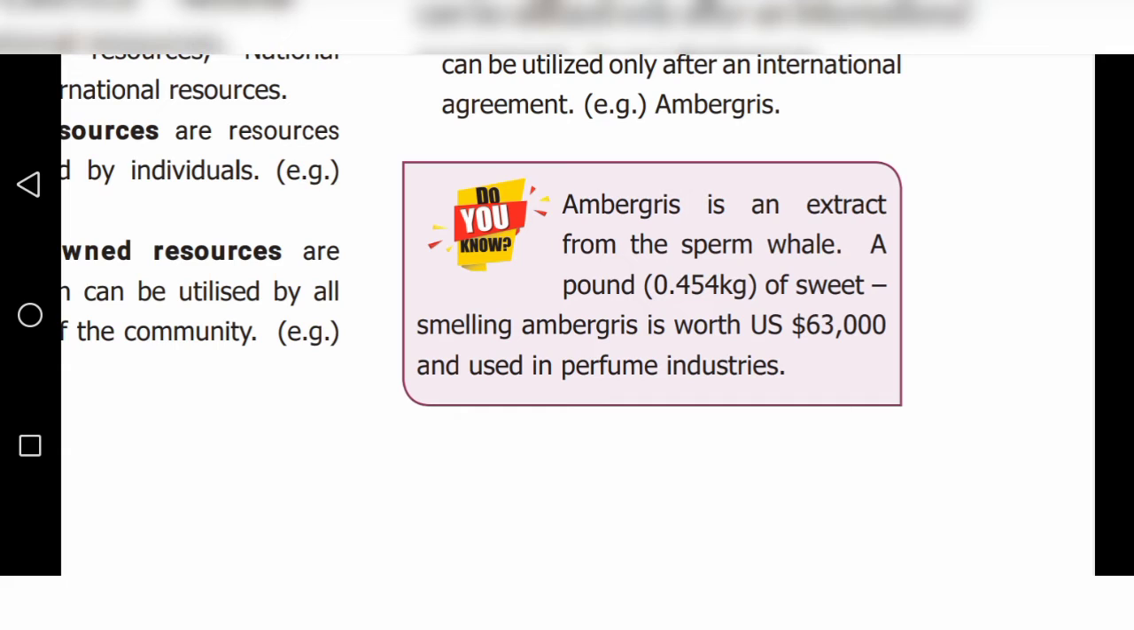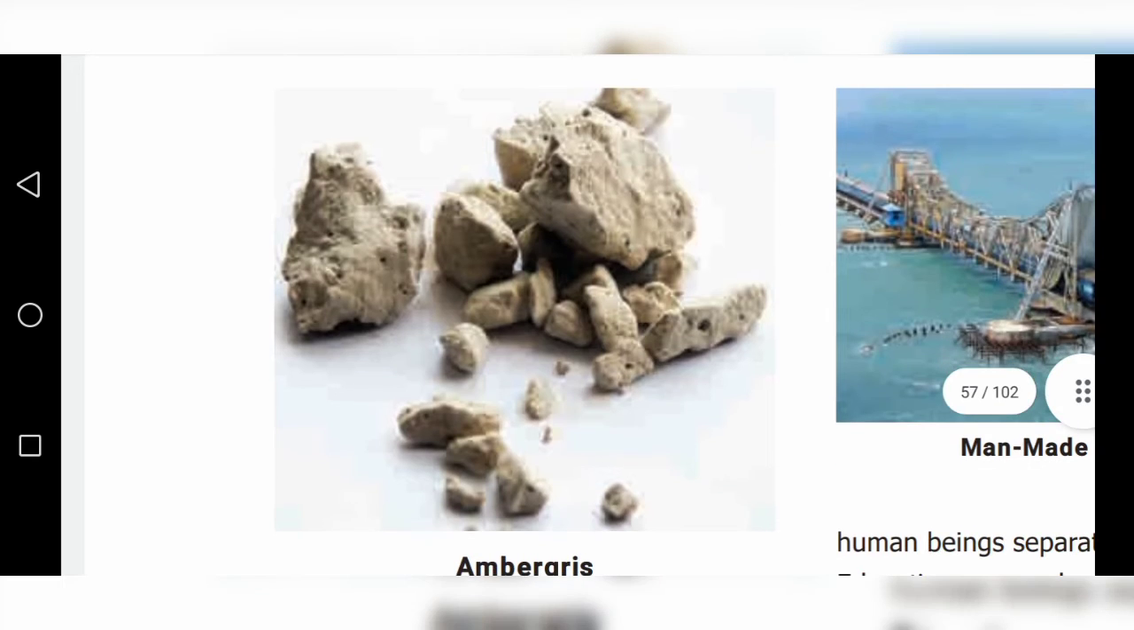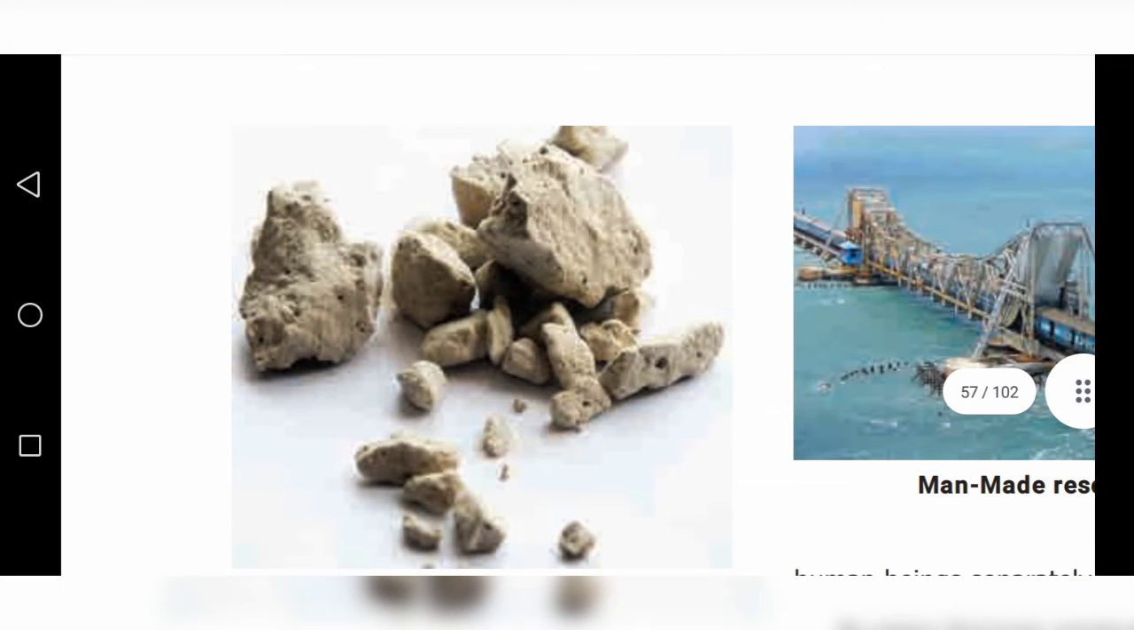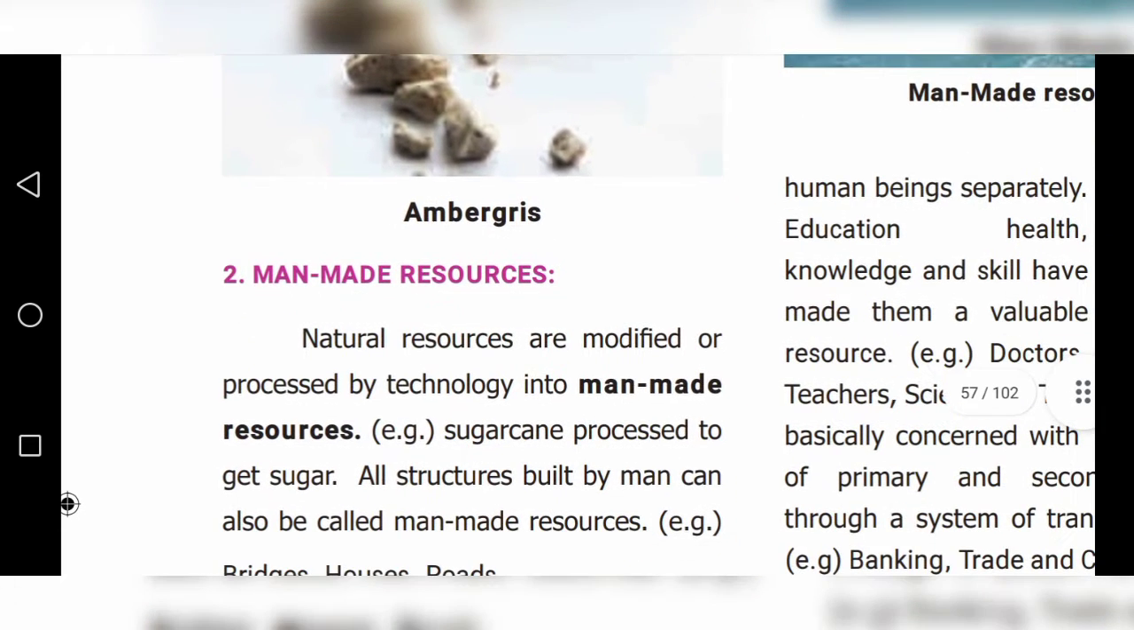Why is this ambergris very precious, children? Because it is used for the perfume industry. So the extract of the sperm of whale is very precious. Okay, next one. This is ambergris, children. Next one, man-made resources.